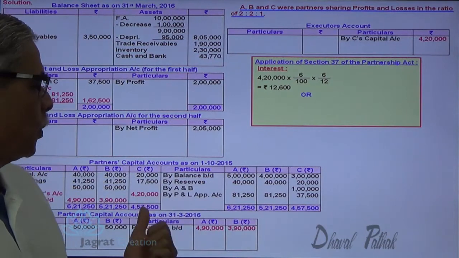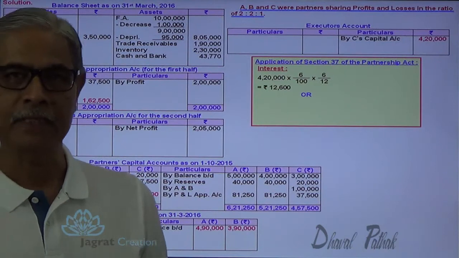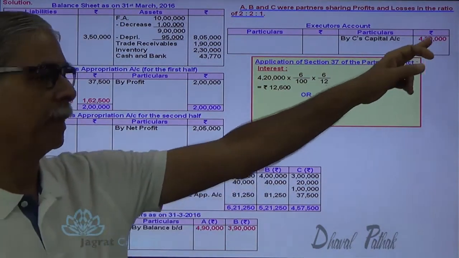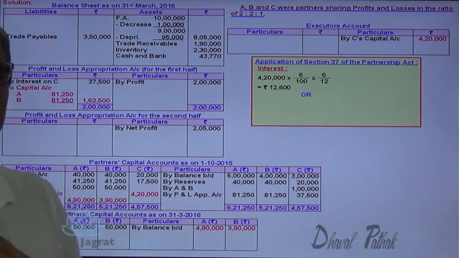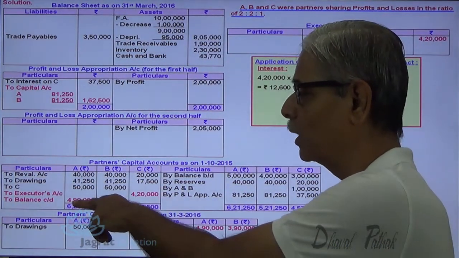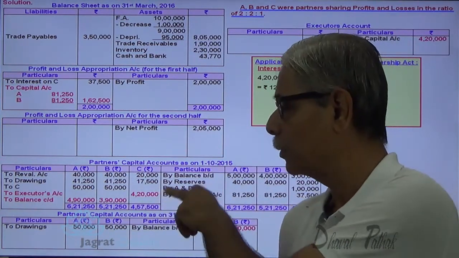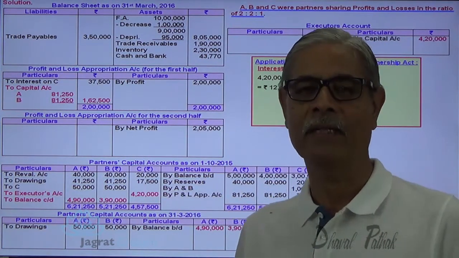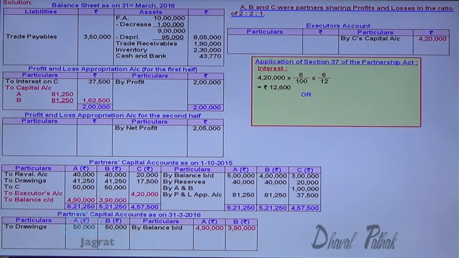Now, what is the capital of a retiring partner? Look at 4,20,000, the unpaid capital. What was the capital balance of A and B? 4,90,000 and 3,90,000 was the capital balance of A and B at the time of retirement, and the unpaid amount at the time of retirement was 4,20,000. So whatever profit is earned with the help of 4,20,000, in proportion to the total capital, is to be worked out. Let me do that.